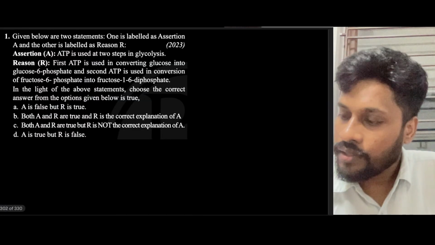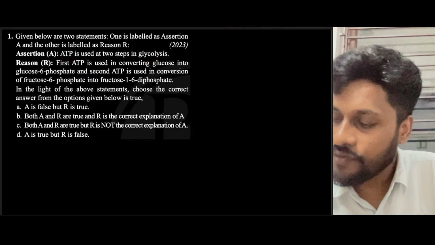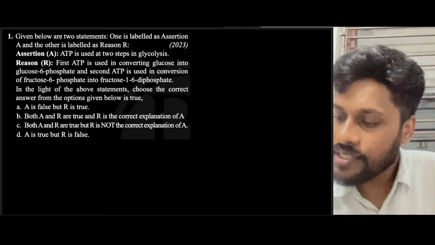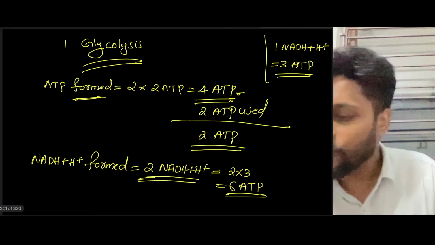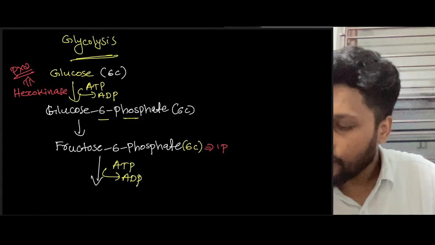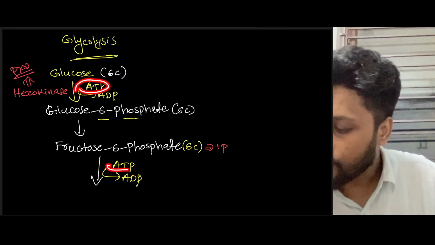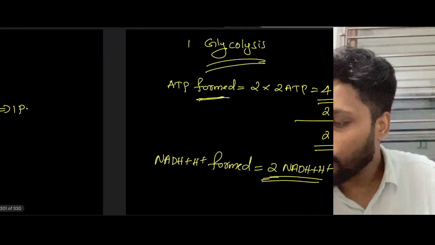Assertion: ATP is used at two steps in glycolysis. Reason: the first ATP is used in converting glucose into glucose 6-phosphate, and the second ATP is used in conversion of fructose 6-phosphate into fructose 1,6 diphosphate. So when you take this assertion, ATP is used in two steps in glycolysis. This is true because you see, ATP has been used in two steps, here as well as here. So at two steps, ATP has been used. True only. Now, what was the reason?